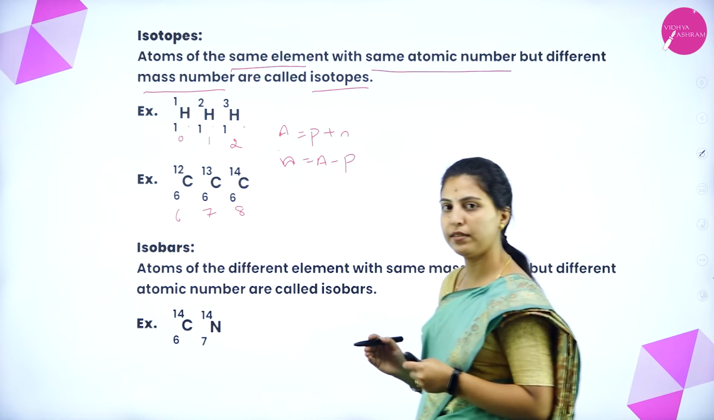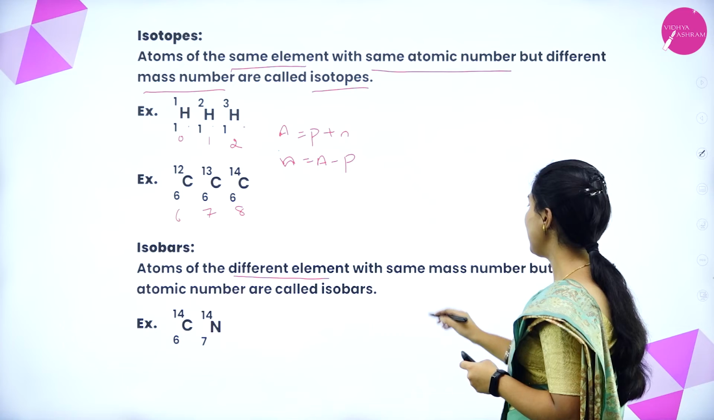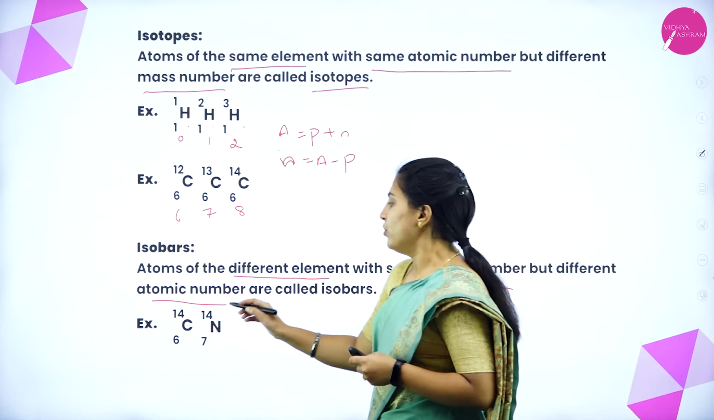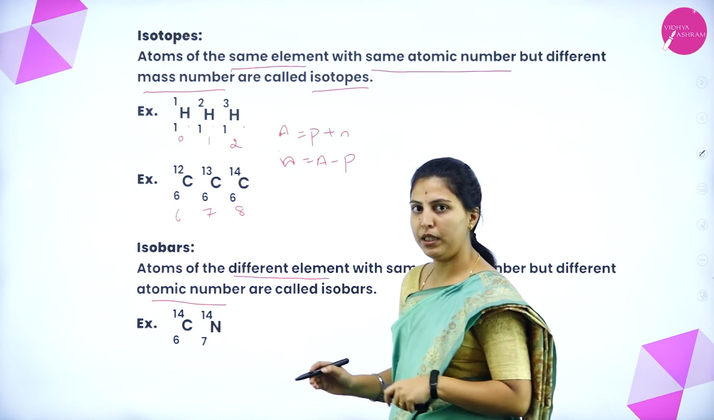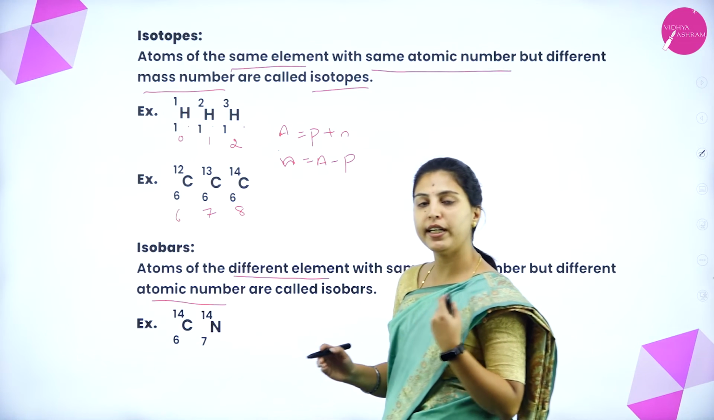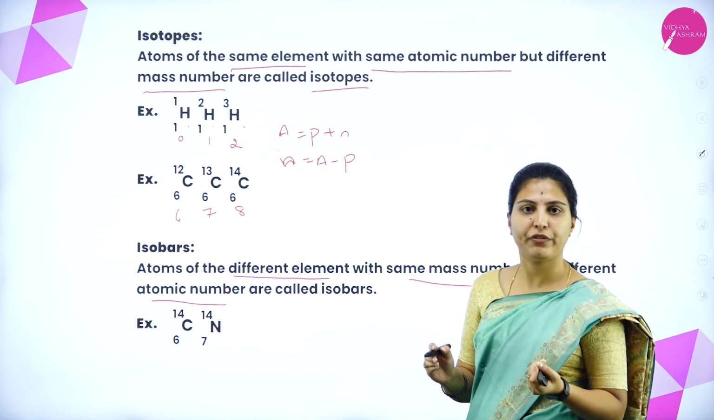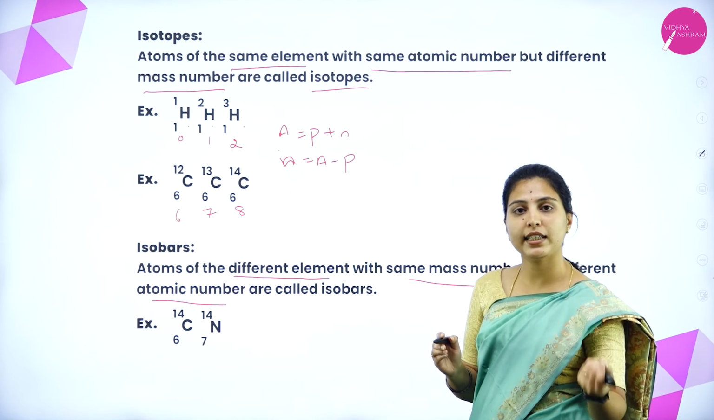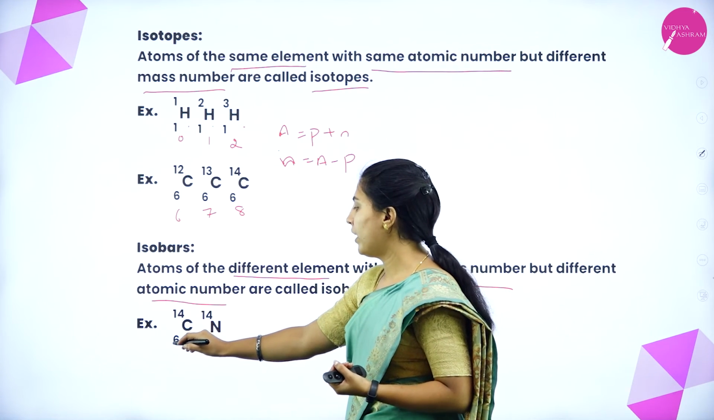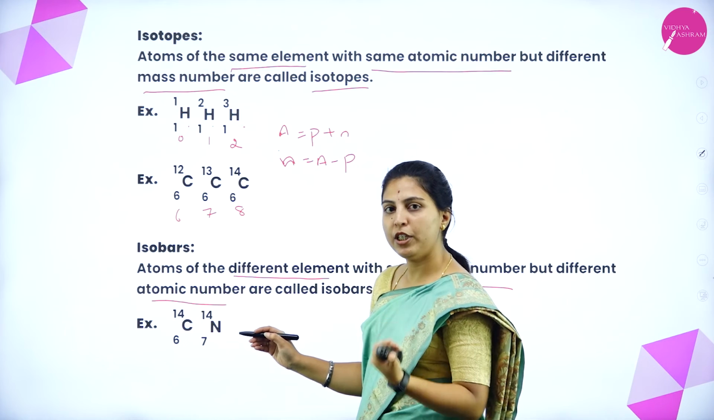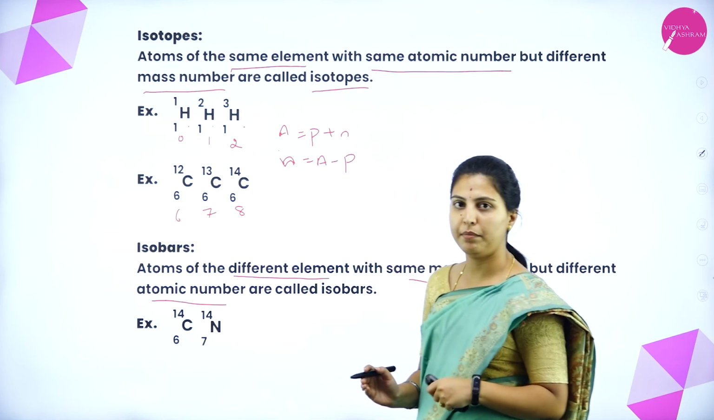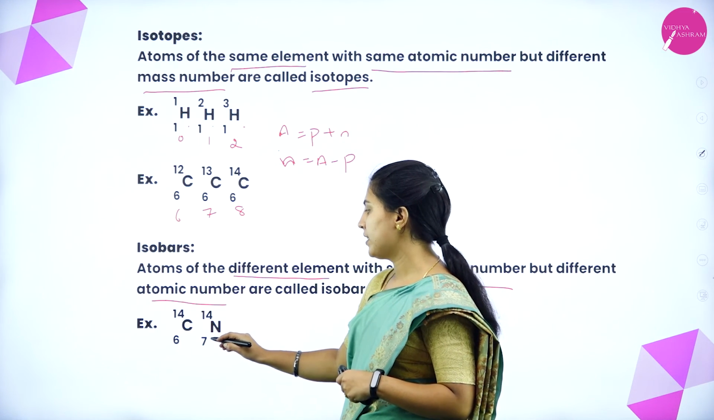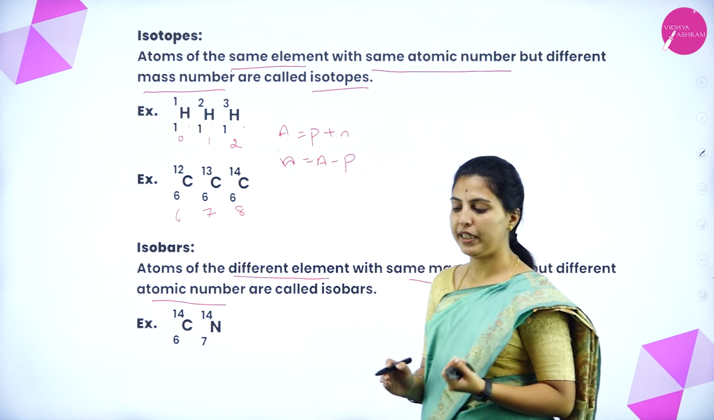Next is isobars. Atoms of different elements having the same mass number but different atomic number are called isobars. So, we are having different atomic numbers with different atoms. By seeing the different atomic number itself, we can tell the atoms will be different, because the atomic number will not be the same for any other element. So, the element is also different but having the same mass number. See here, carbon has atomic number 6, and nitrogen has 7, but both have the same mass, that is 14.